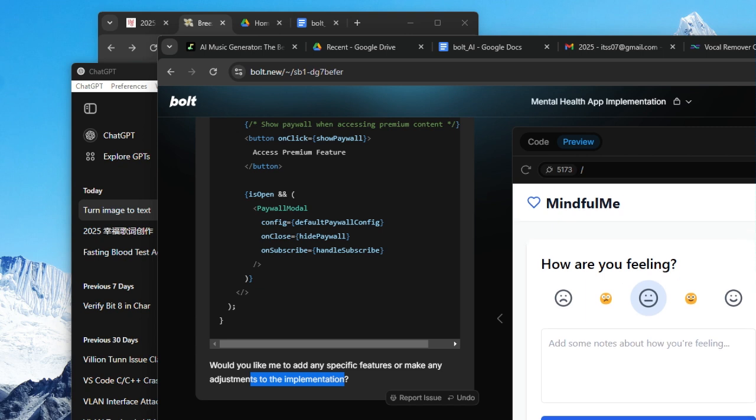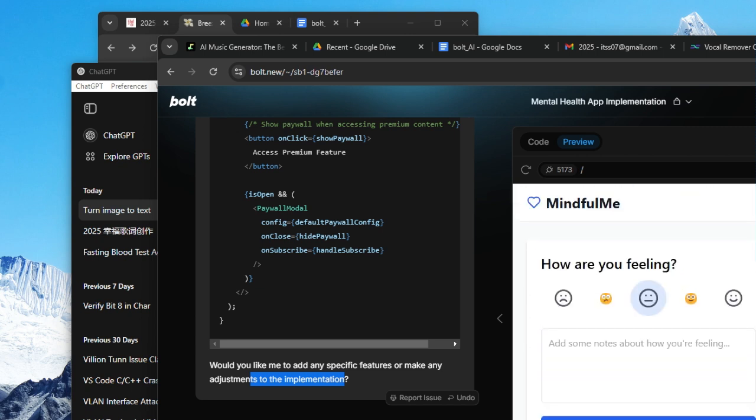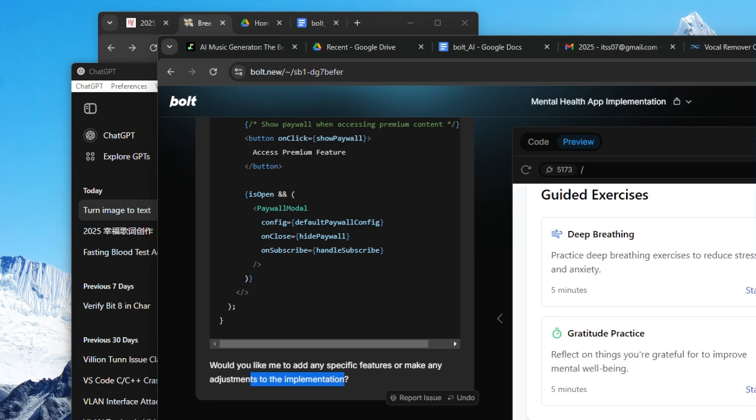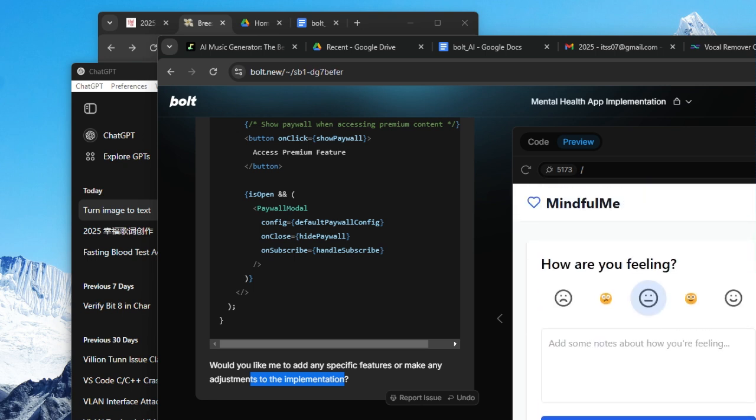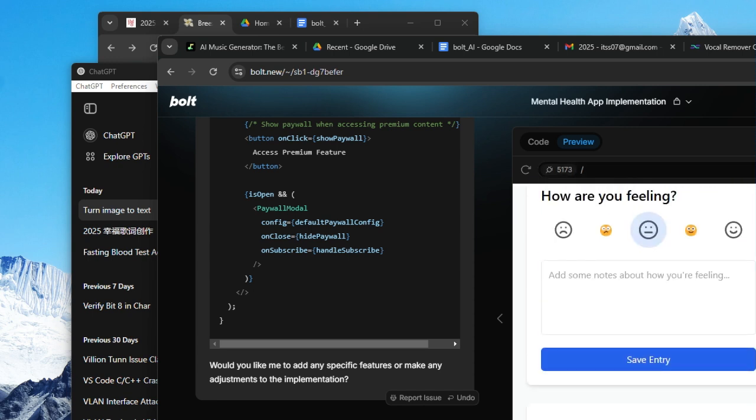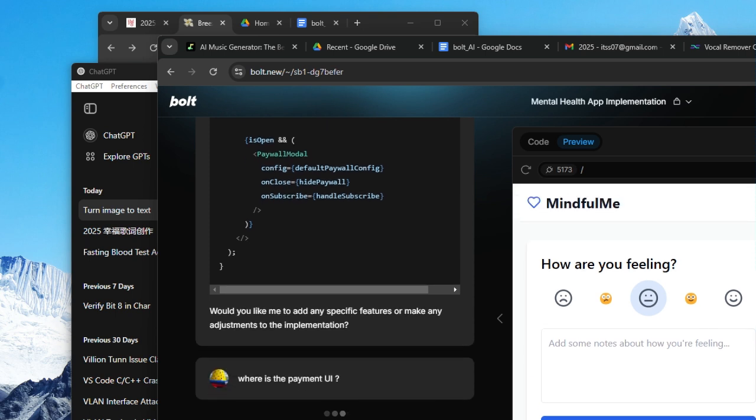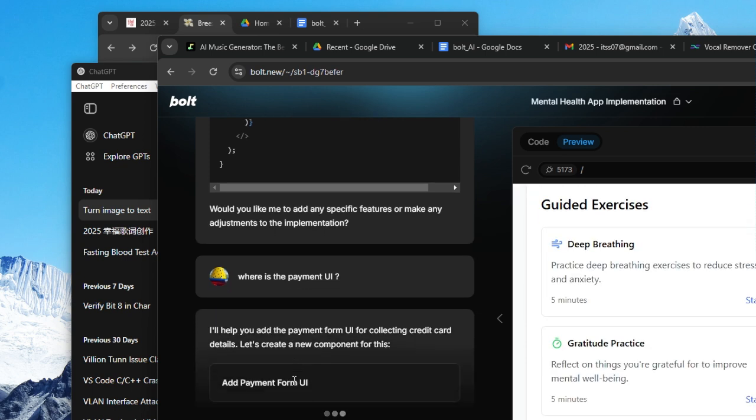Practice. Where is the payment? I don't see. Where is the payment? No new entries. Where is the payment? I don't see. Like to do any specific, make any adjustment. I don't see any payment added. I'm asking where is the payment UI. I didn't see anywhere. I like to add.